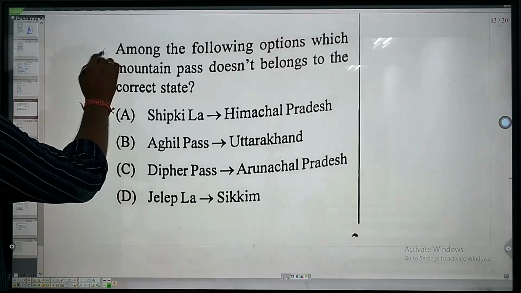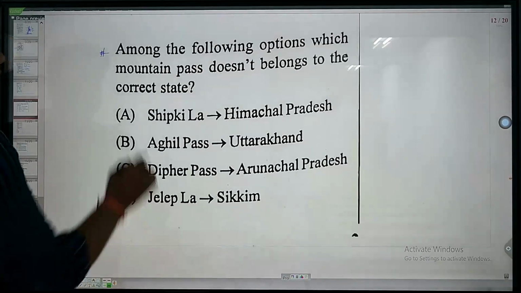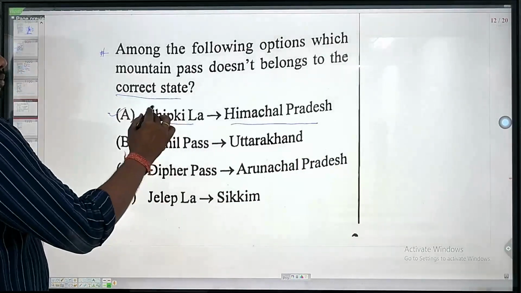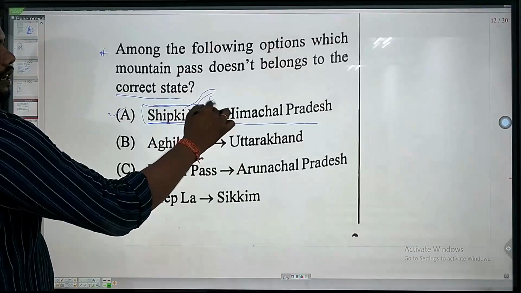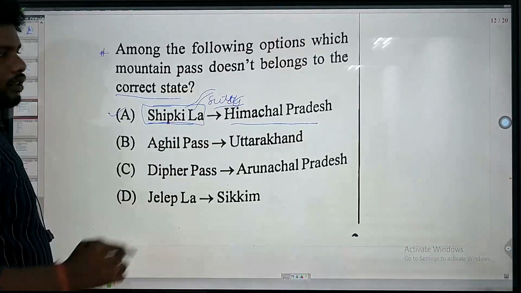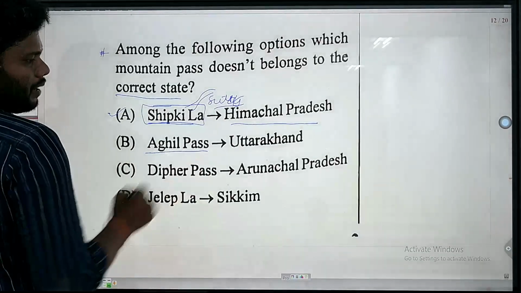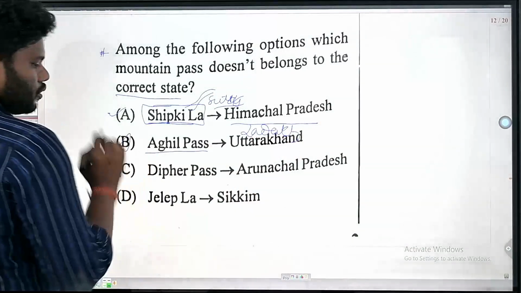Now this question is, among the following options, which mountain pass does not belong to the correct state? Shipki La, Himachal Pradesh, that is correct. Shipki La is the pass through which the Satluj enters into India, which is also called the Silk Trade Route to Tibet. Aghil Pass is in the Ladakh region, so this is the wrong one.